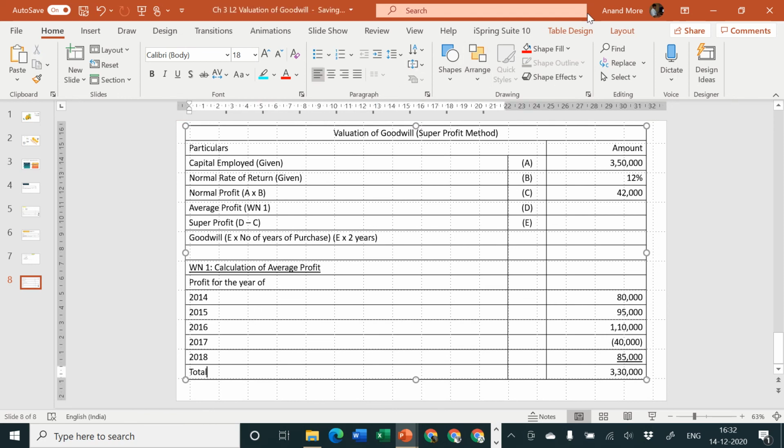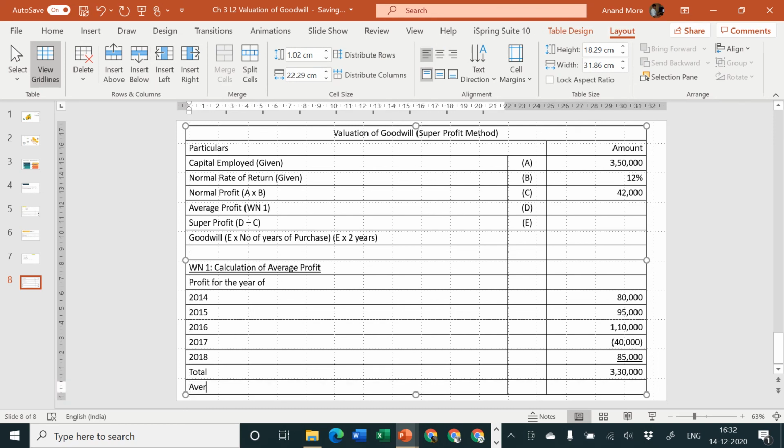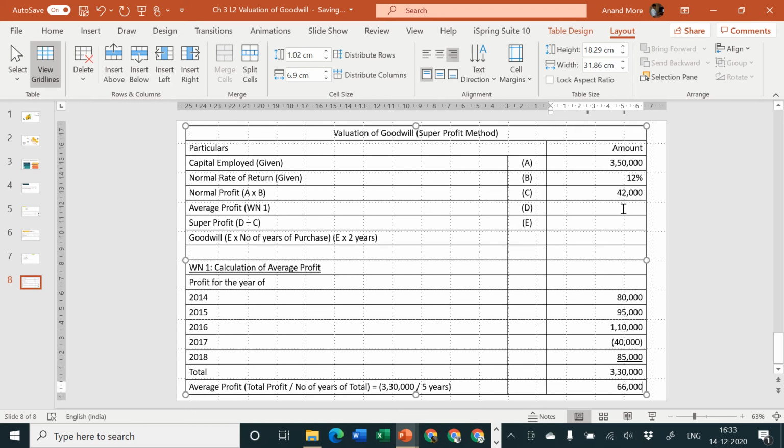And next point, average profit is equal to total profit divided by number of years in total. That means it is equal to 3,30,000 divided by 5 years. What is the answer? 3,30,000 divided by 5 years is equal to 66,000. So I'll put it here, average profit is 66,000.